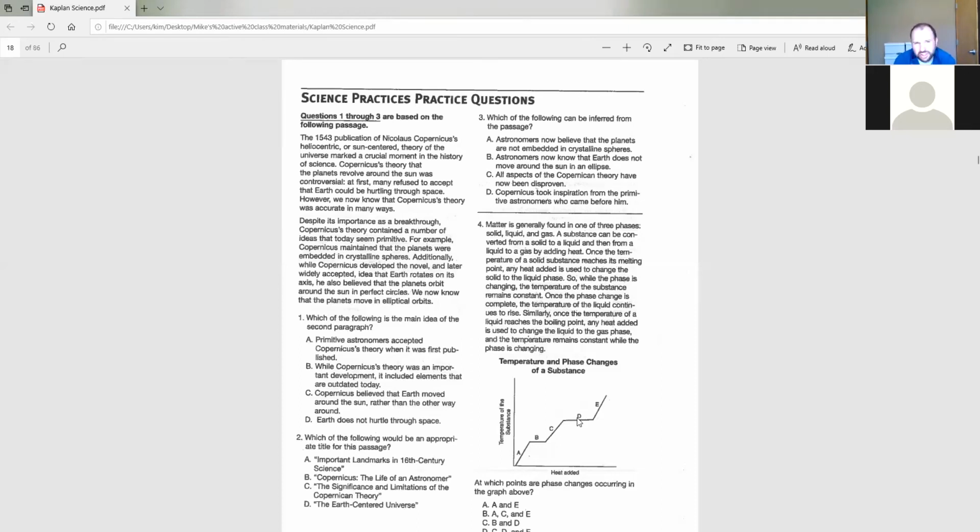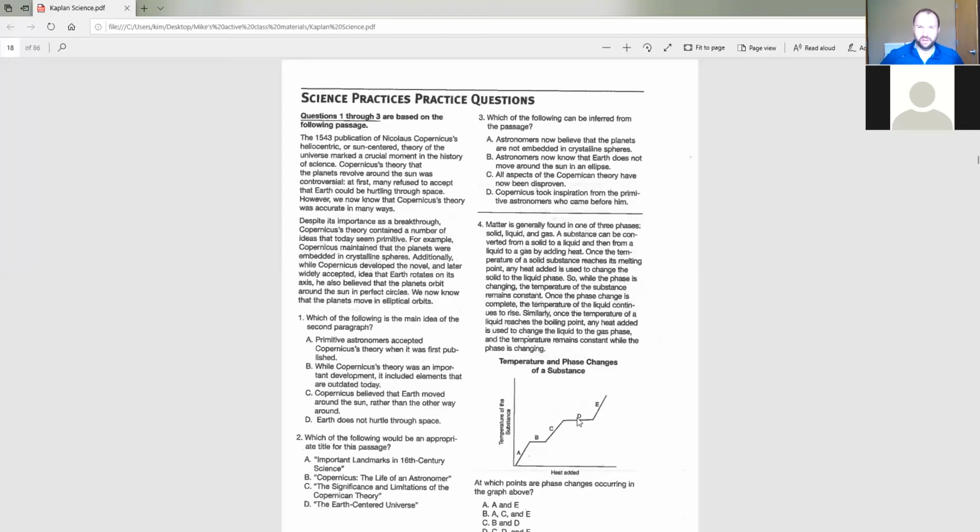And the final question on this passage just asks, which of the following can be inferred from the passage? Remember, both on the science and the social studies test, you need to know a lot of vocabulary, right? Or you need to be comfortable with lots of words, and you should expect to see some words that you don't know. That's just the way it's going to be. You're not going to know every word that you read on the test, so just be able to adapt and do the best you can, right?